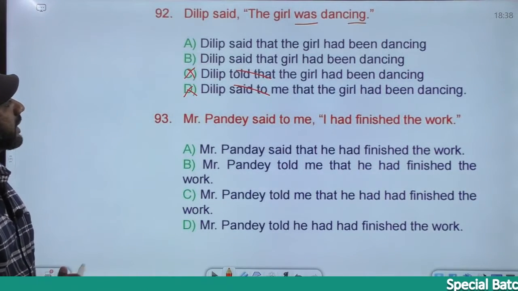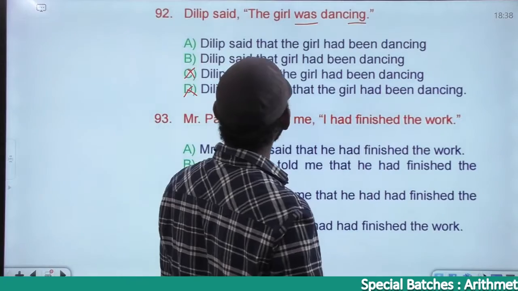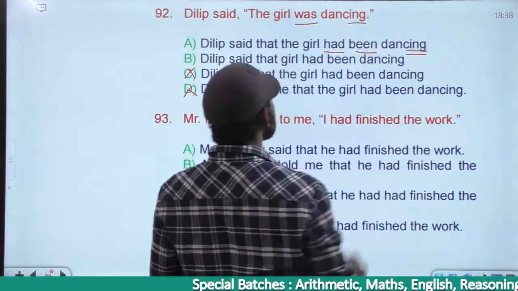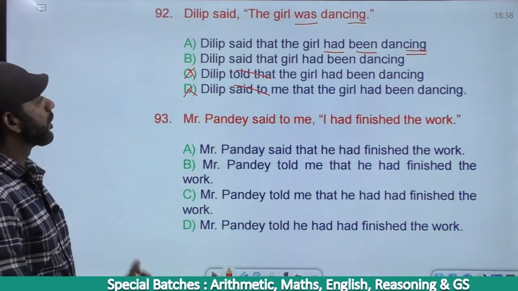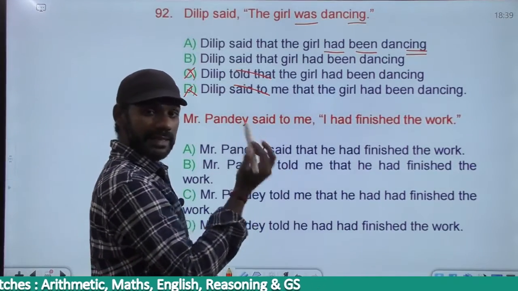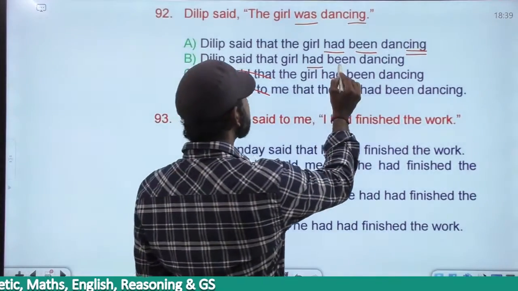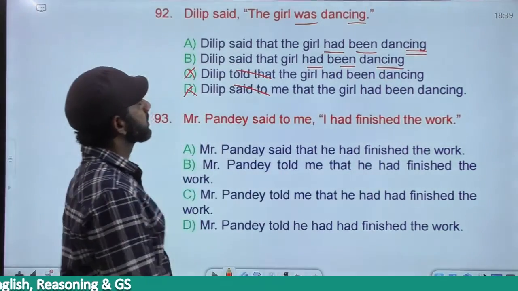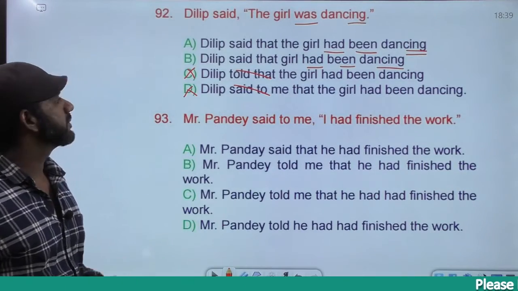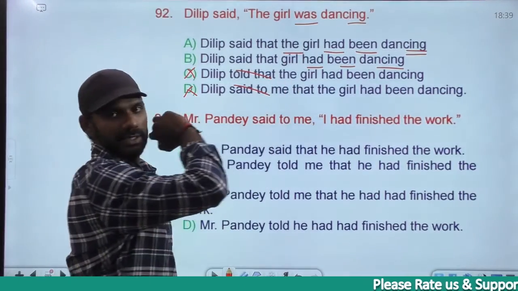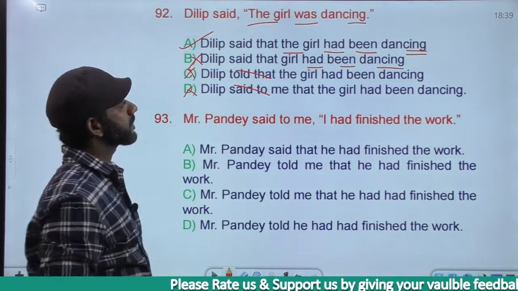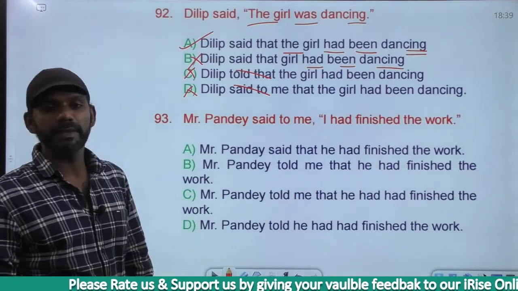Come to A. Dilip said that the girl had been dancing. Had plus been plus V1 plus ing, past perfect continuous. Come to B. Dilip said girl had been dancing, same thing. Sense and category remain the same. Had plus been plus V1 plus ing. The only difference between A and B is A says the girl, B says girl. Right. The question says the girl. Based on that, B is gone. The answer must be A. Dilip said that the girl had been dancing.